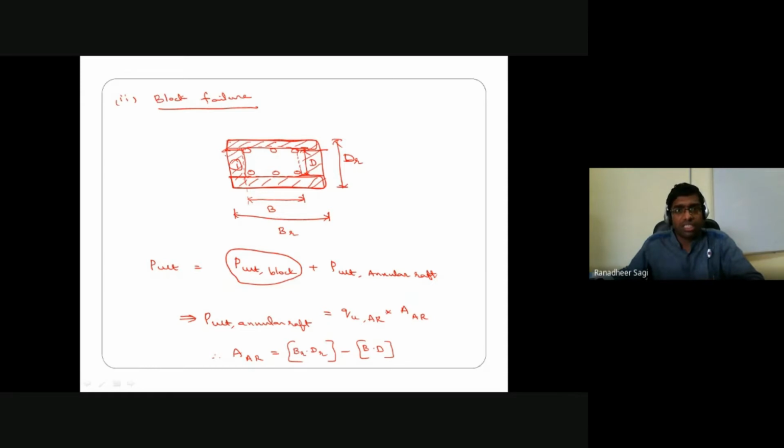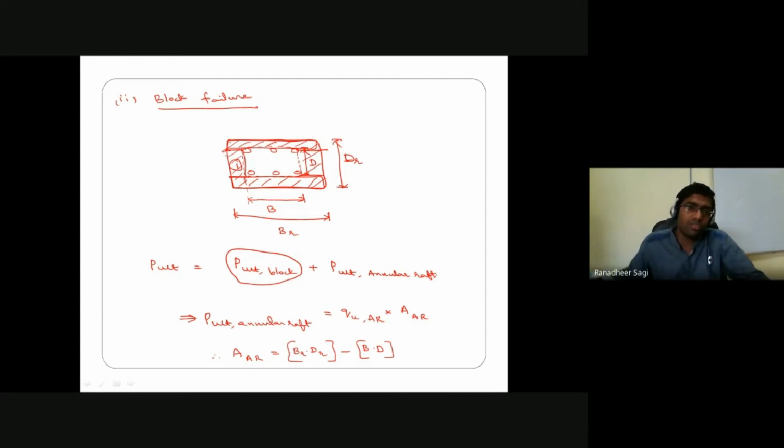That's one way. Otherwise, consider the complete area of the raft and calculate the ultimate bearing capacity of that raft, then consider only the block area of the raft and calculate the ultimate bearing capacity for that particular portion of your raft. Then from the total ultimate bearing capacity, considering the complete cross-sectional area of the raft, subtract the part corresponding to your block region. That's the other way.